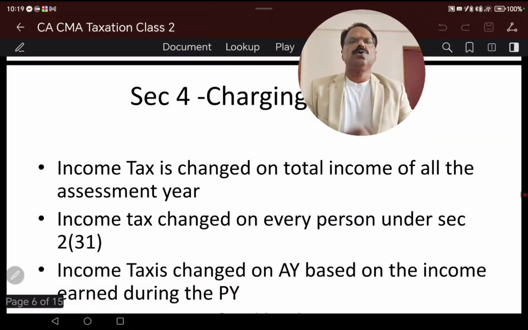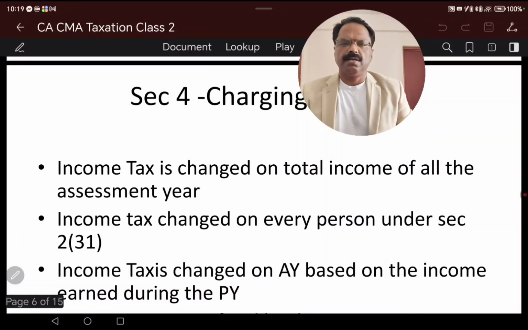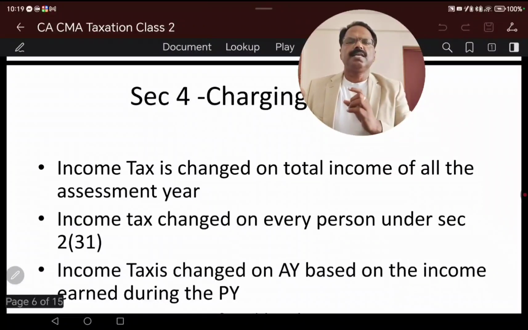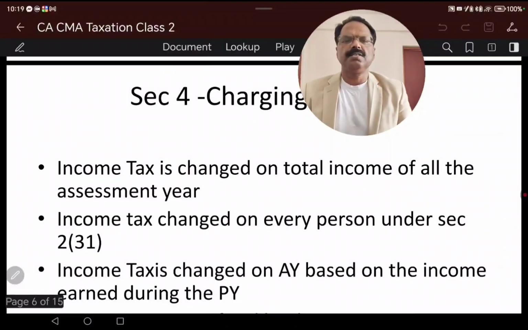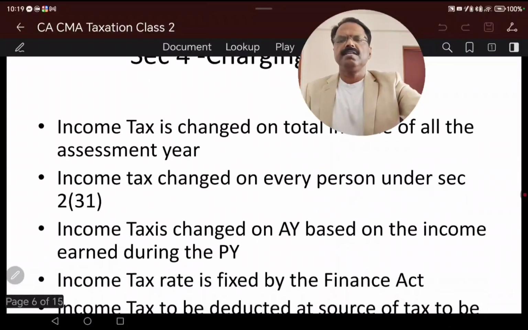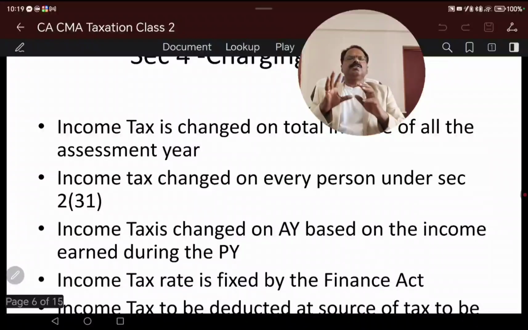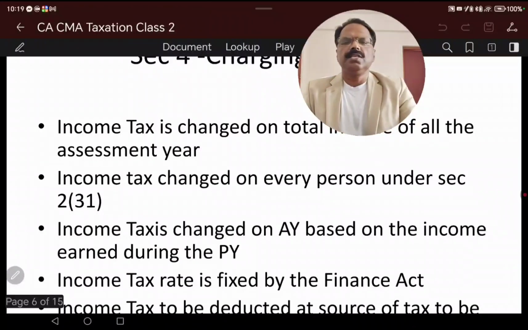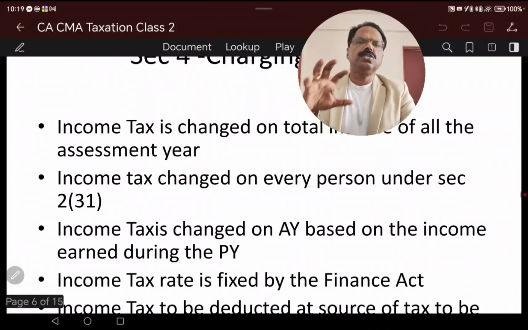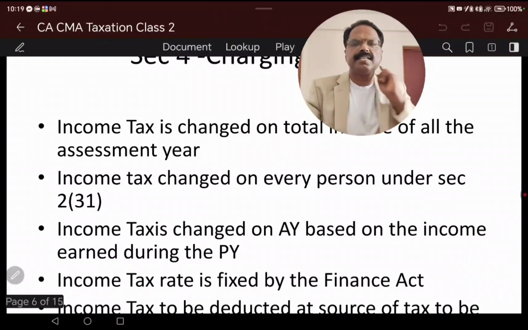Income tax is charged on the total income of the assessee of the assessment year. Income tax is charged on every person under section 3. Income tax is based on the total income of the person during the assessment year, which is normally earned in the previous year, and it is taxed in the assessment year.